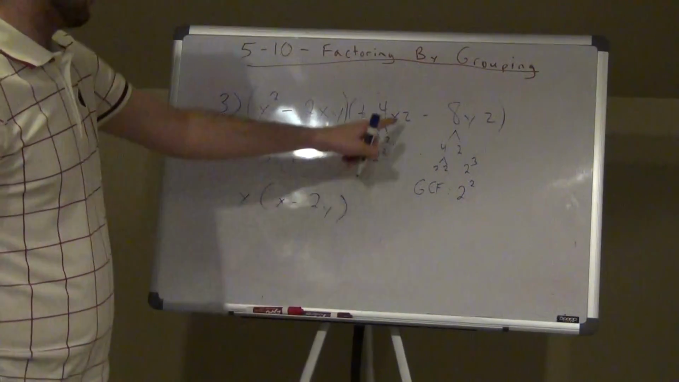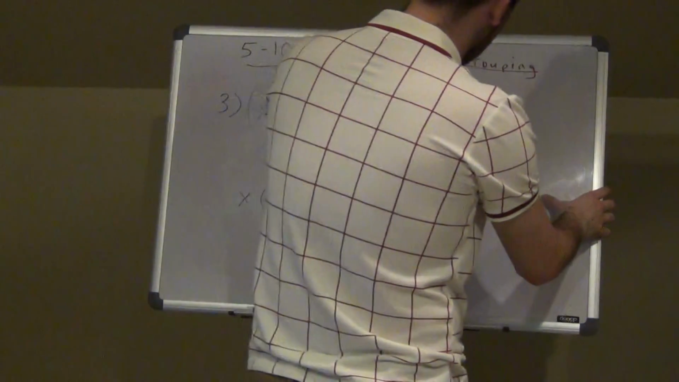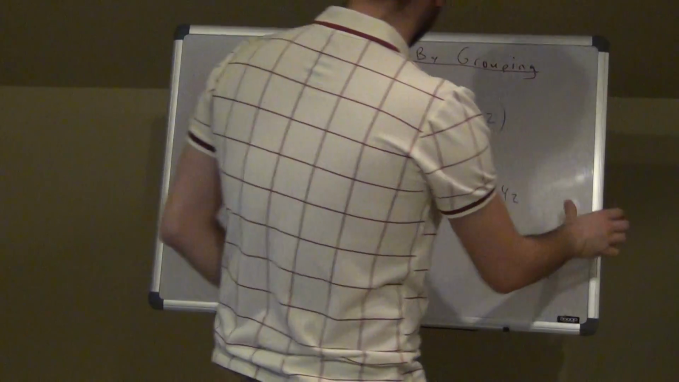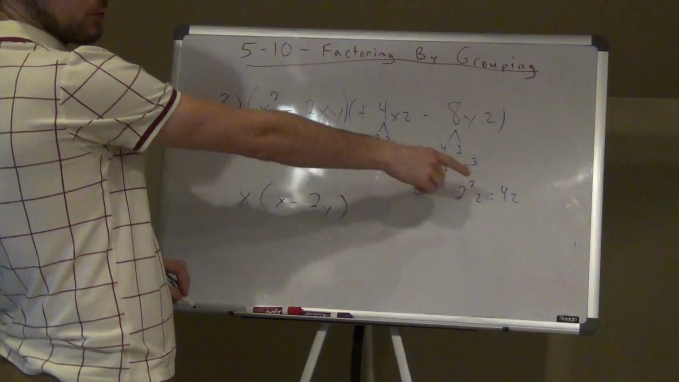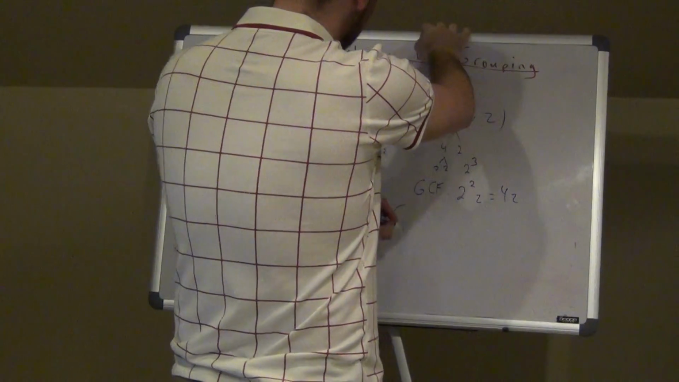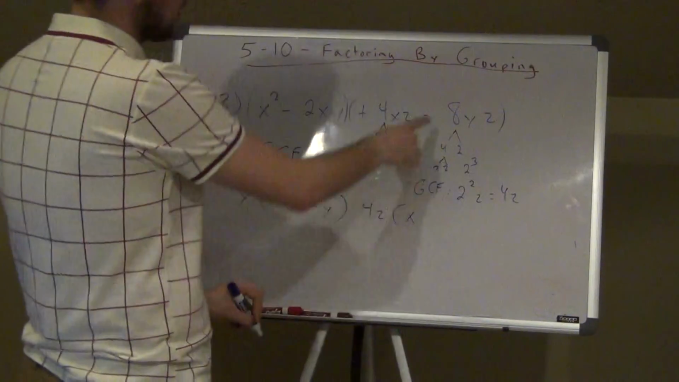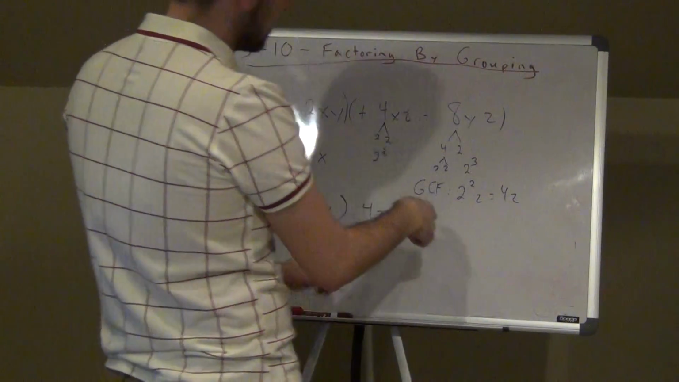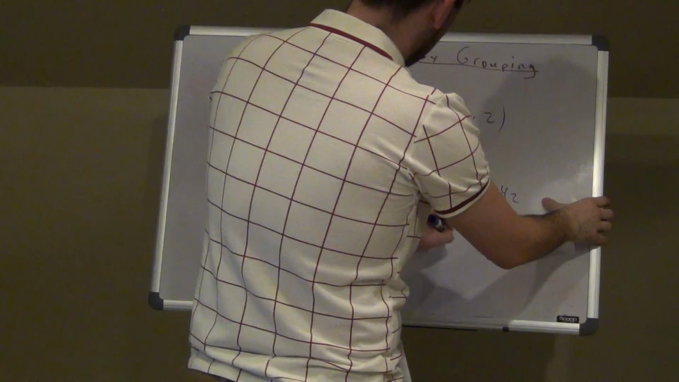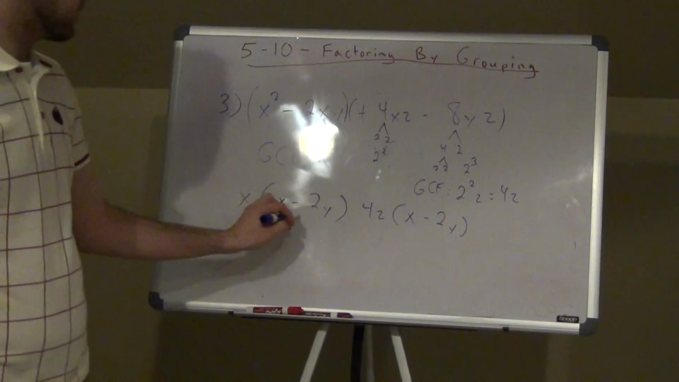Then, they don't have an x or y in common, but they do have a z in common, right? So 2 squared z, which is going to be 4z. So what I'm taking out of each one here is 4z, my greatest common factor. So I'm going to pull 4z out, alright? Here I'd be left with x, and then here I'd be left with negative 8 divided by 4 is negative 2, and then a y. I took away a z from each one. Again, what do I see here? The x minus 2y is the same.